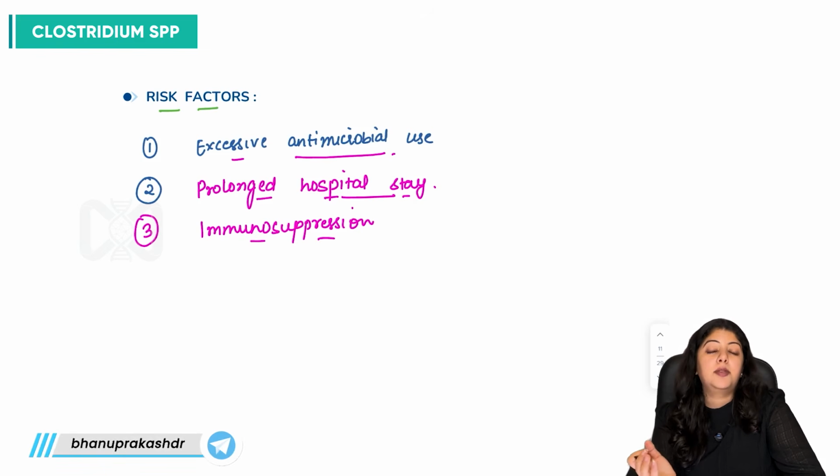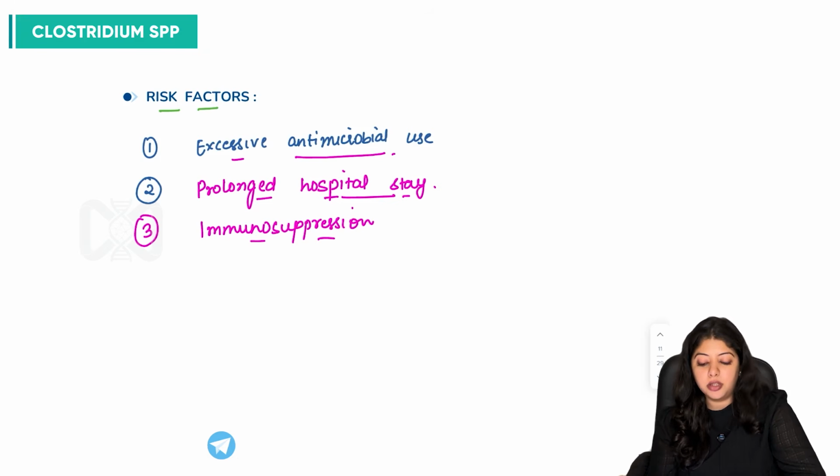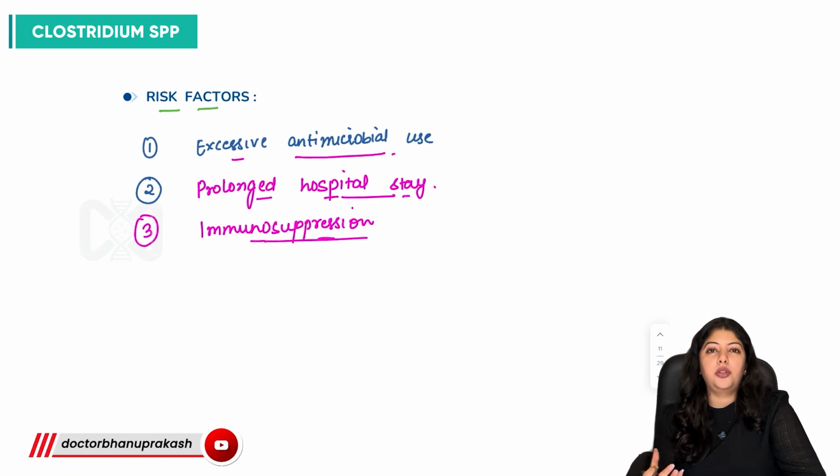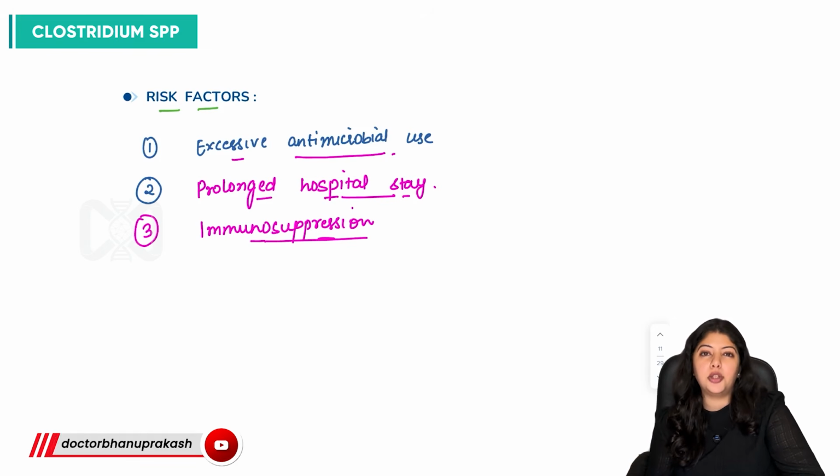These secondary bile salts are necessary for prevention of germination of these Clostridioides difficile spores. So in an immunosuppressed state, there's a lot of germination of these spores, and there's disruption of the normal flora present in the human body.